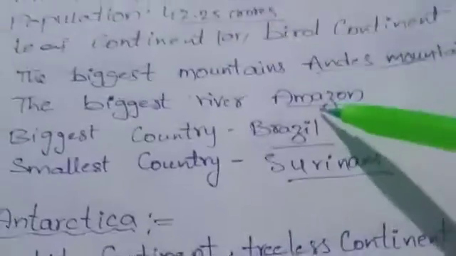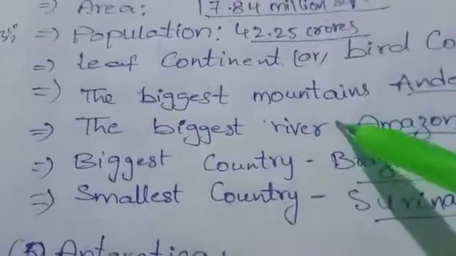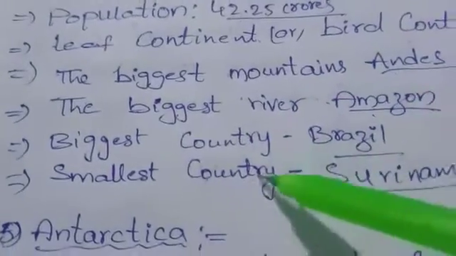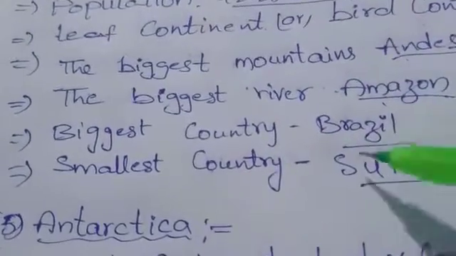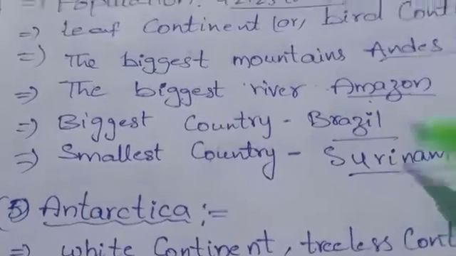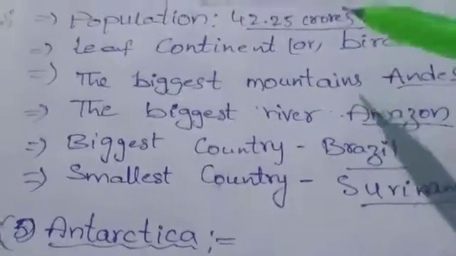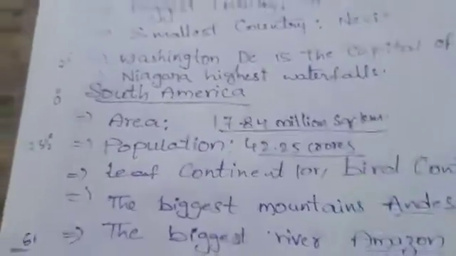The longest river, the River Nile, is in Africa. Biggest river, the Amazon. Next, the biggest country, Brazil. Smallest country, Suriname. Brazil and Suriname are only in South America.